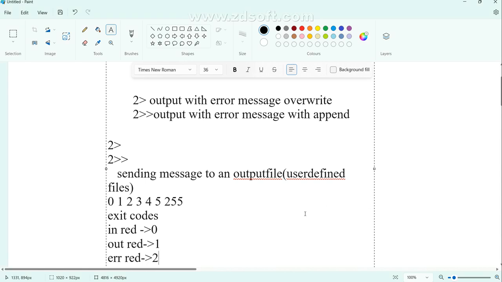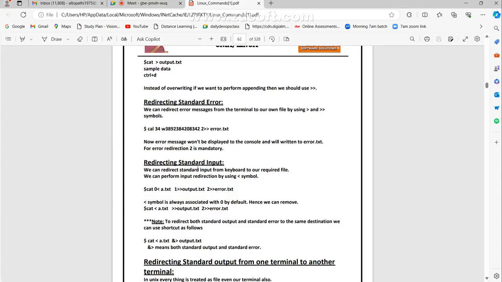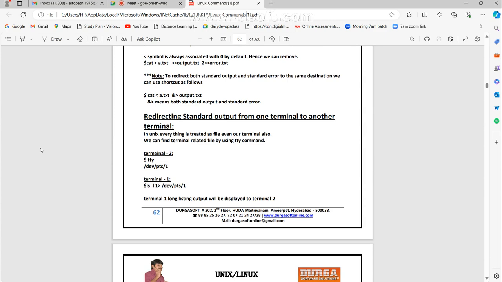Now, good to go. See, somewhere the specific ampersand greater than means both standard output and standard error. Got the clarity?